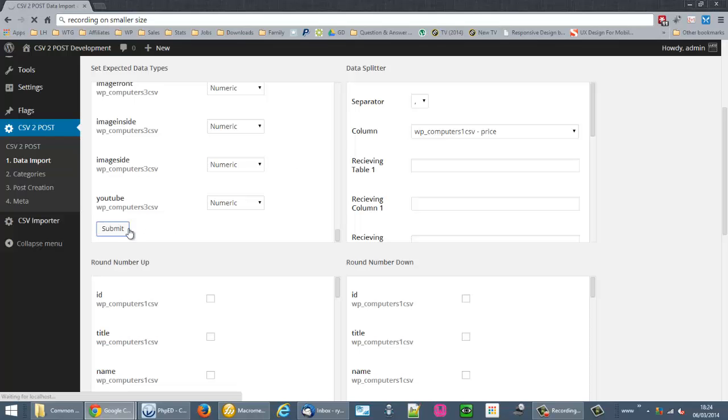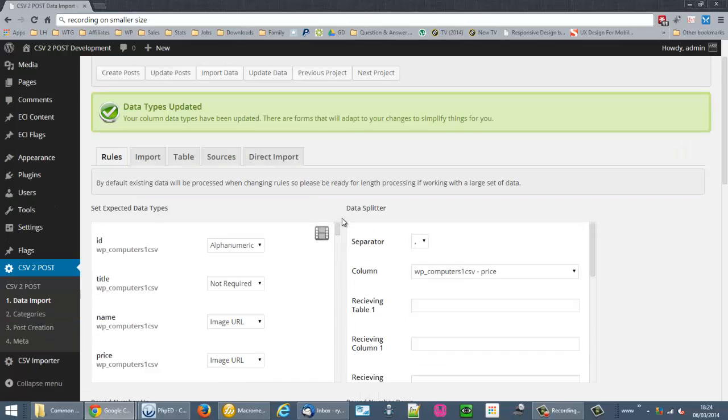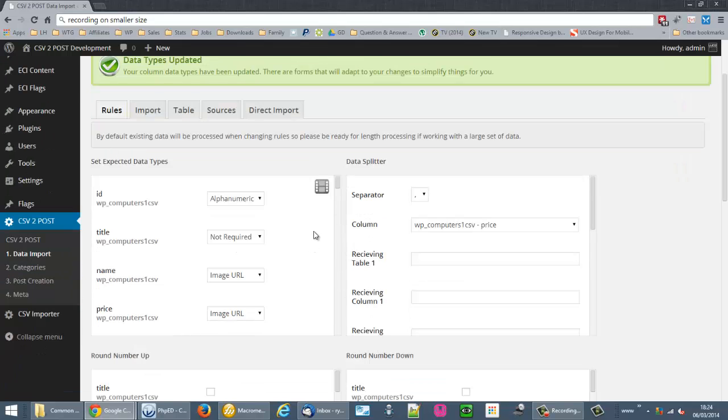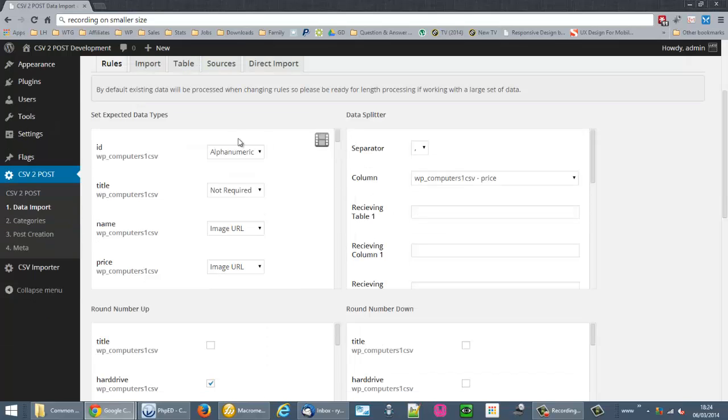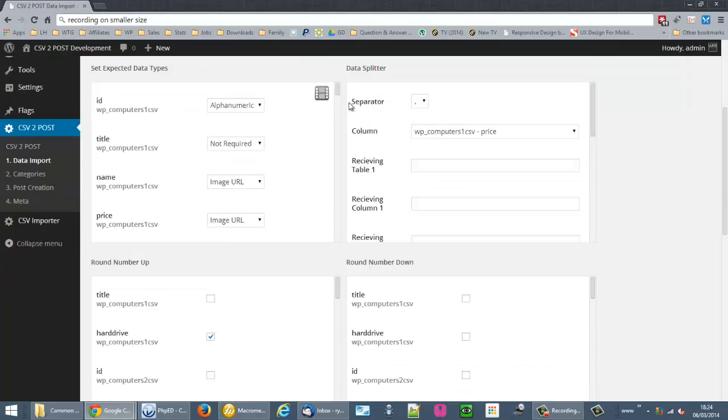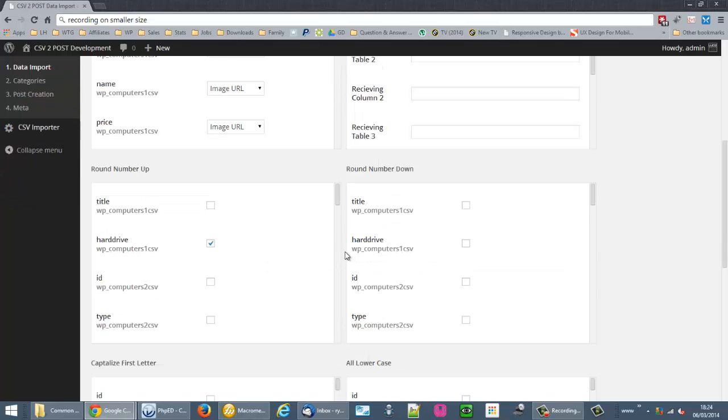I actually want that submit button to be fixed on the right over here along with the icon, but the button at the bottom, so when we scroll it stays there. I think that would be handy. So I've just submitted that, and if I scroll down, what should have happened and did happen is the three columns that I mentioned have vanished. Don't mistake this ID column for the one that was there previously, because this ID column is for another database table.